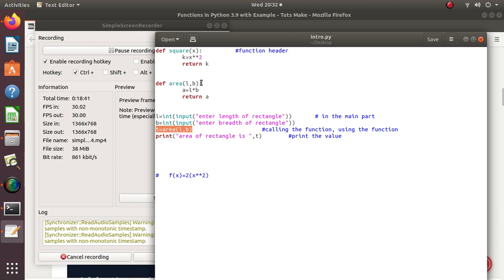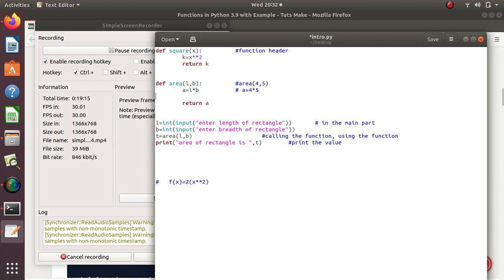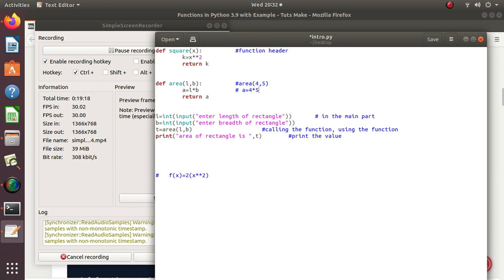and in the area function, a equals to l into b, that is l is 4, b is 5, so area 4 comma 5 is called, so a equal to 20.